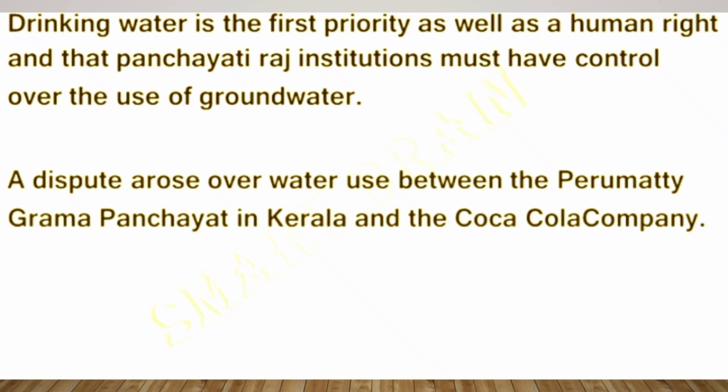Drinking water is the first priority as well as a human right, and Panchayati Raj institutions must have control over the use of groundwater. A dispute arose over water use between the Perumatti Grama Panchayat in Kerala and the Coca-Cola company.